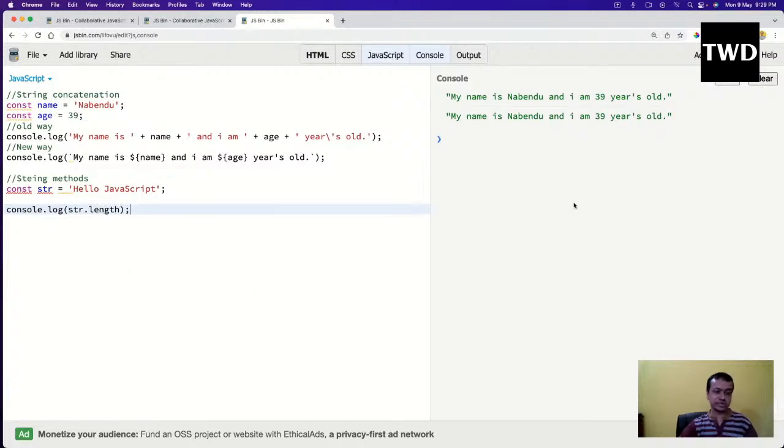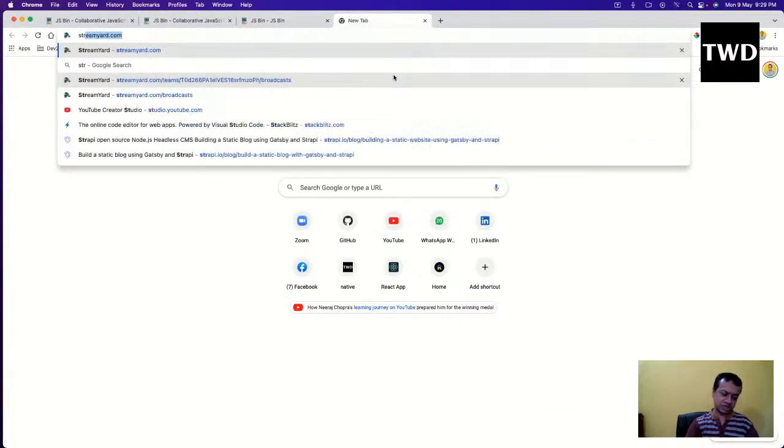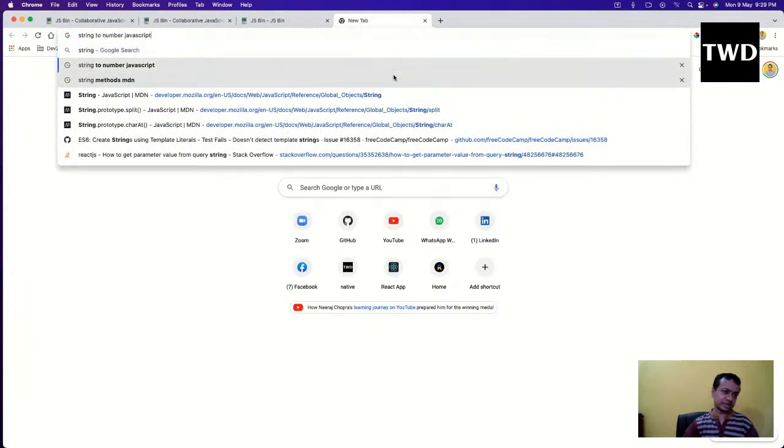I will take str.length, and it will give me 16. So this is one method, and a lot of other methods you can see from string methods.